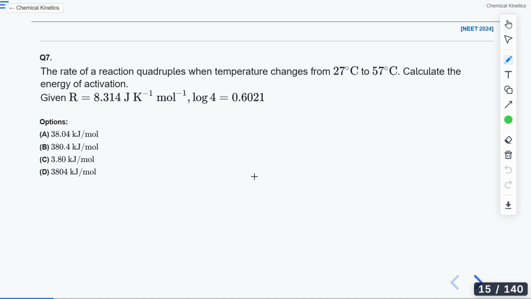So Badri, what are the values that you took for temperature? What is T1 and T2? Subiksha is telling B is the correct answer. Badri is telling A is the correct answer. So what is the value you took for temperature?